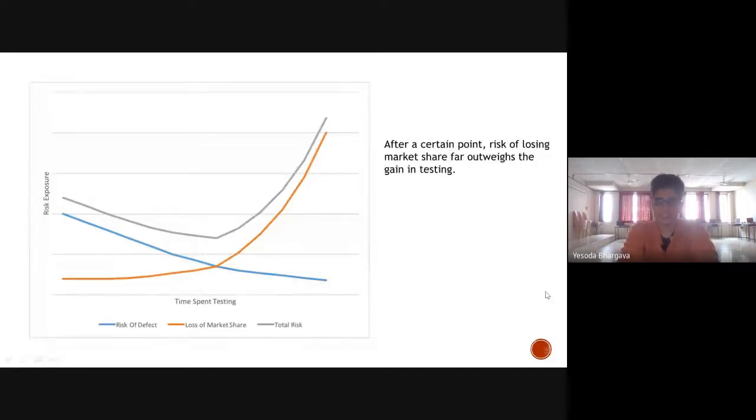So we can see from this that after a certain point, the risk of losing market share far outweighs the gain in testing. There is no hard and fast rule about how long to test. And definitely for that, testers are required who are more experienced, because we as developers may not be that good at testing. But speed is extremely important in software development and testing is also important. So when we talk about prototypes, basically we are testing and indulging in all these aspects.